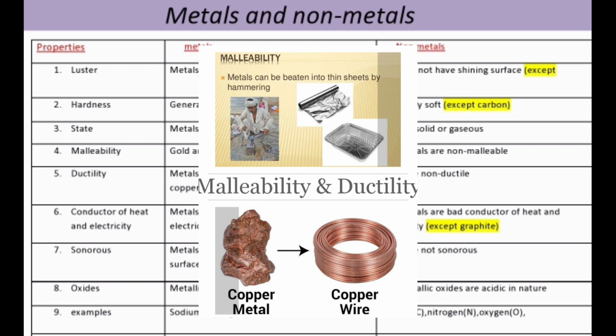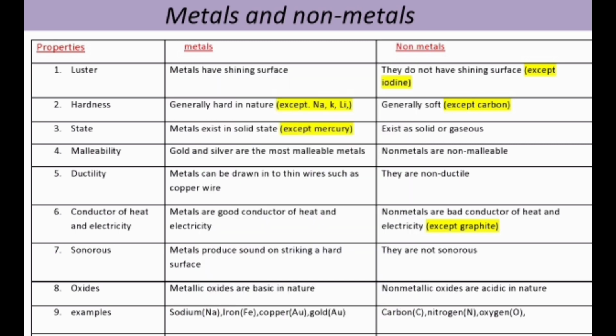It is known as the ductility of the metals. Gold has a very high ductility, 1 gram of gold can be drawn into 2 kilometers of thin wire. And non-metals are non-ductile as well as non-malleable in nature.